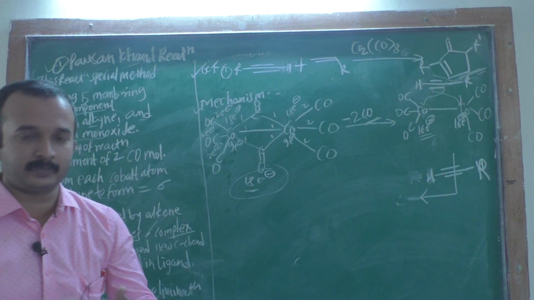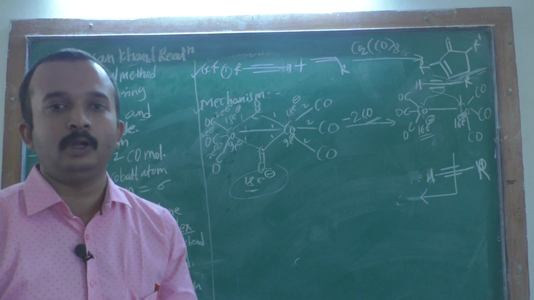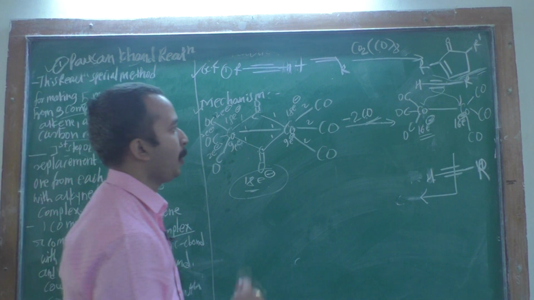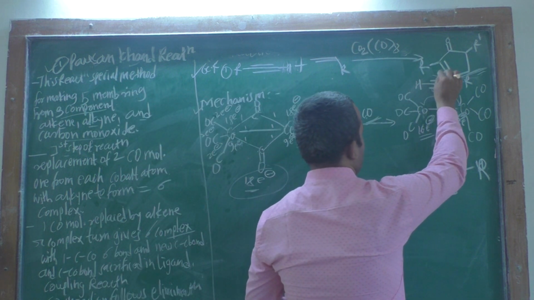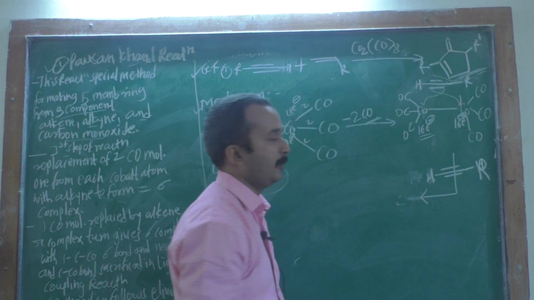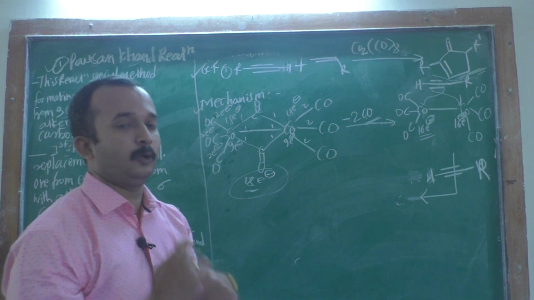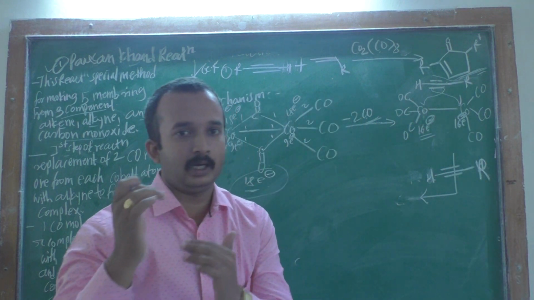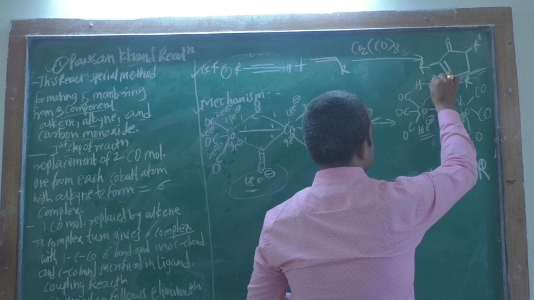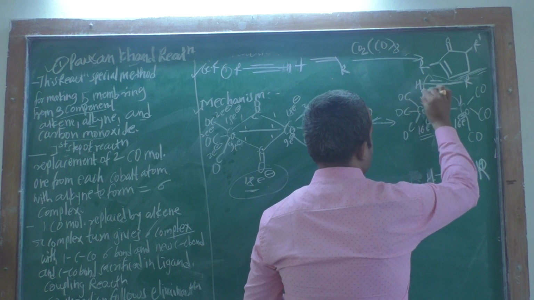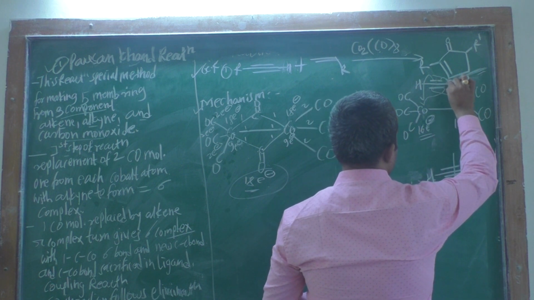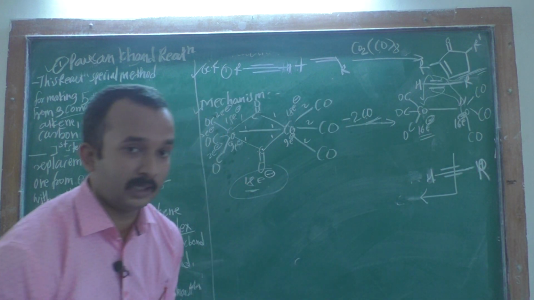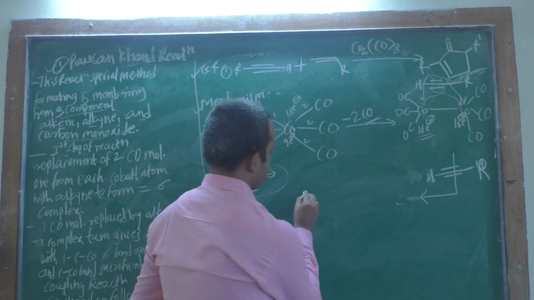Okay, this is the crossing. You have to cross the electron, and then again you have the upper pi bond. That upper pi bond also donates the electron from this cobalt. That is not the crossing component. Therefore this also donates the electron from this cobalt, and therefore you have the formation of the CO.